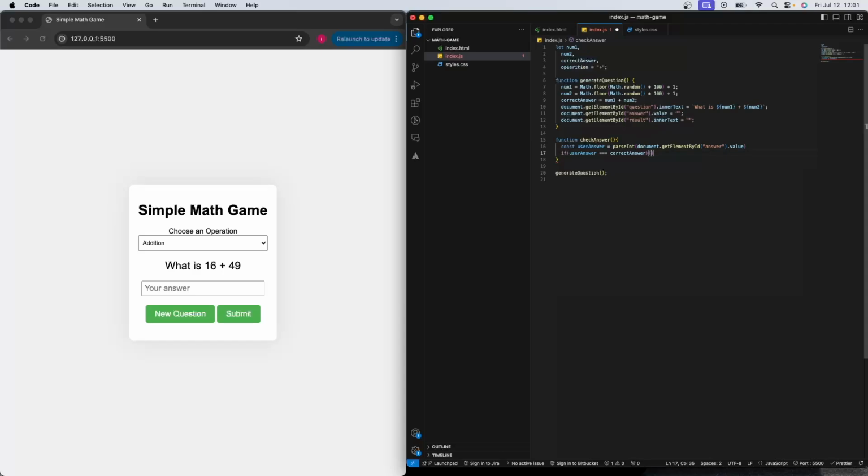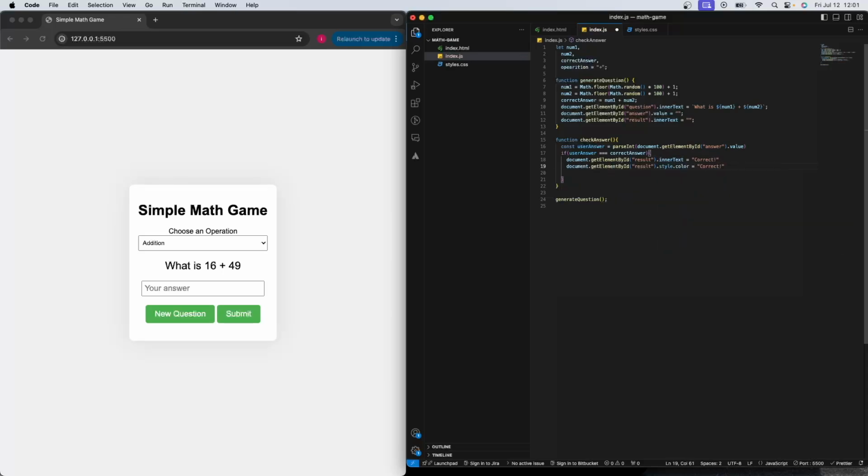then document.getElementById('result').innerText is going to be 'Correct', because the user answer matches the correct answer, obviously. And we are going to do style.color here.